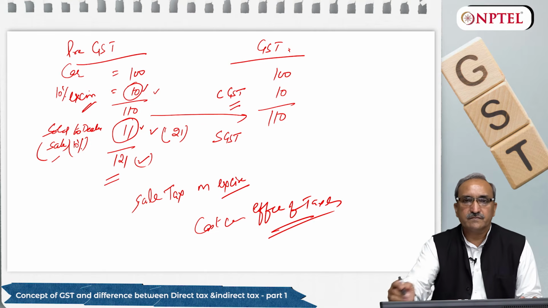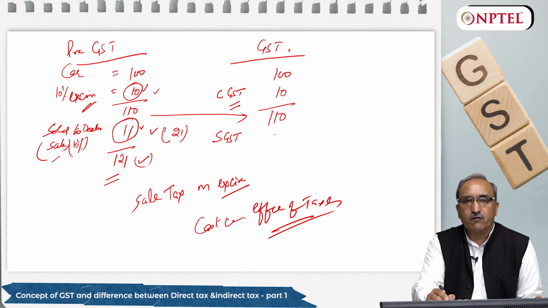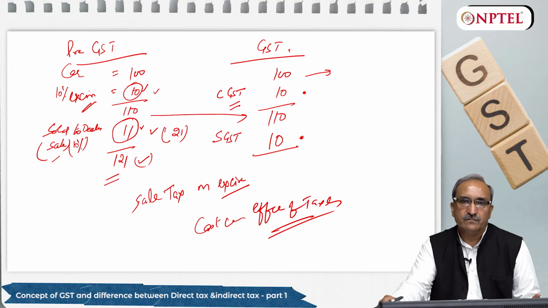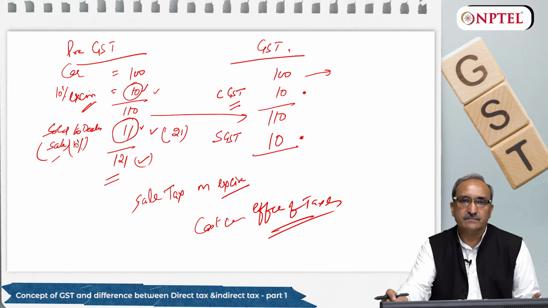In GST, it says we will not pay sales tax on excise. So here when I calculate state GST, it will be 10 rupees, not 11 rupees. GST says CGST as well as SGST will be worked out on the same value, the same price, which is the basic price of the car.